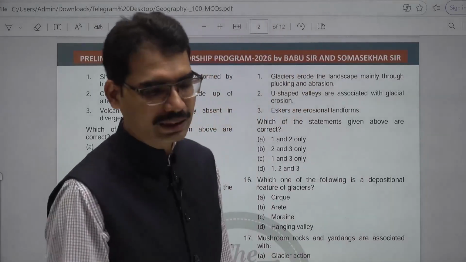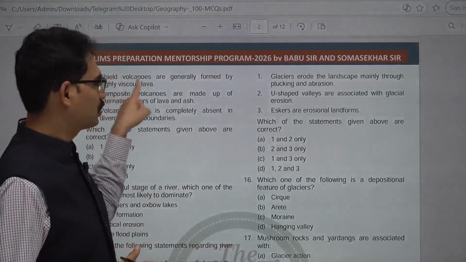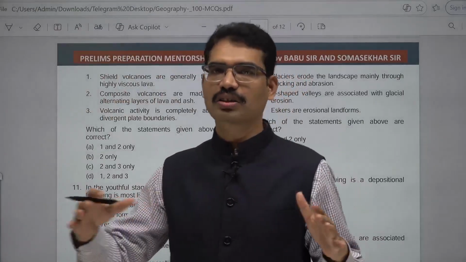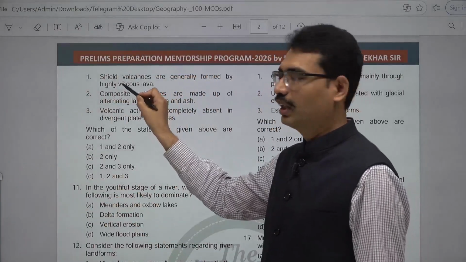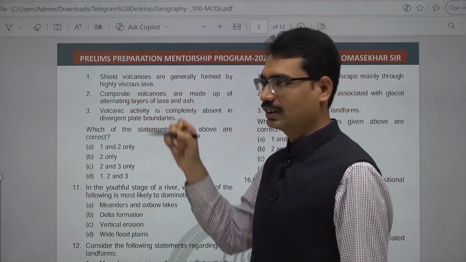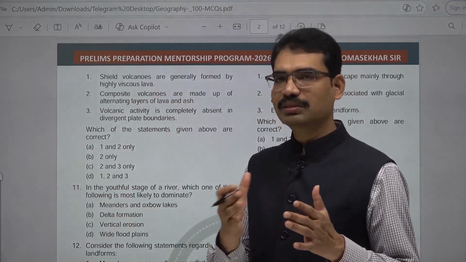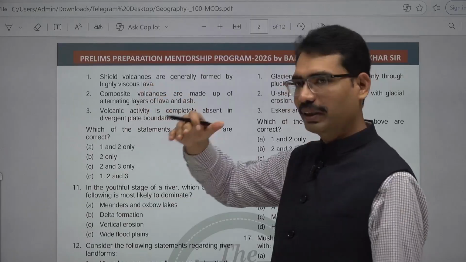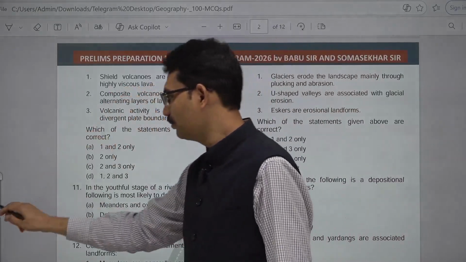They are formed by basaltic lava which can flow easily. Because of the movement, larger areas are going to be spread with lava, so it should be low viscous, not high viscous. Highly viscous means movement is slow, but low viscous means movement will be faster and it is going to spread over longer areas. That is shield volcano. So here not highly viscous.